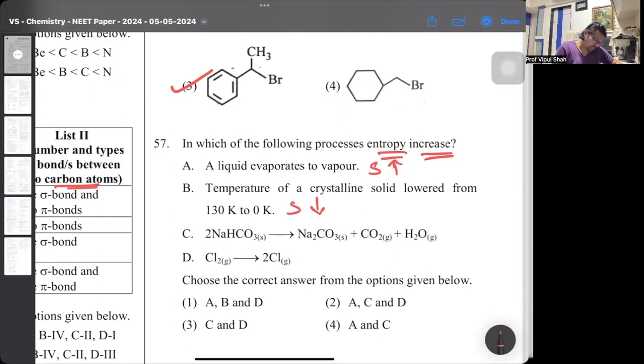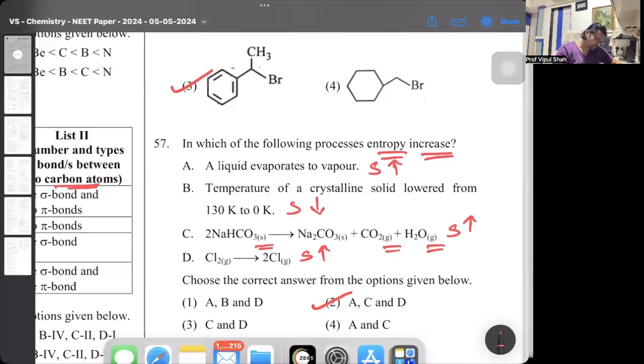Sodium bicarbonate solid becomes sodium carbonate, CO2 and gas. Here CO2 and steam form, so a greater amount of gaseous product. So here also entropy increases. And the last one, chlorine gas splits up to form two free radical chlorine atoms. Those are gaseous free radicals. Here also the entropy increases. So it's A, C, and D where it increases. That's option 2. So 57 is 2.